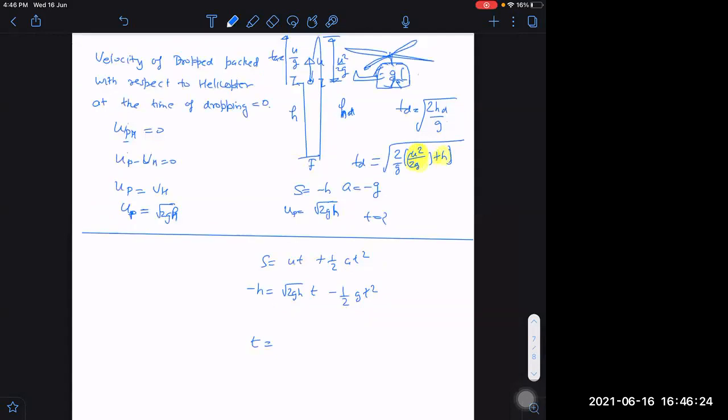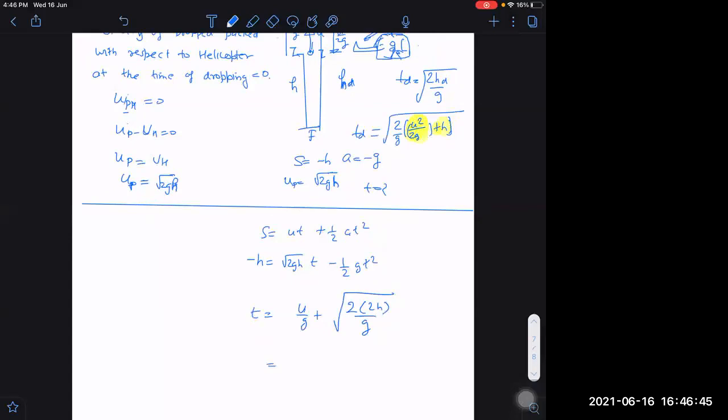I will be getting answer as u by g plus 2 into u square by 2g. u square is 2gh, so 2gh by 2g, that is h only. h plus h is 2h. That is becoming 2 into 2h by g under the root. What is h here? It is root 2h by g plus 2 into root 2h by g, which is equal to 3 root 2h by g. 3 into root 2h by g. You said that only? Yes, sir. Then it is right.